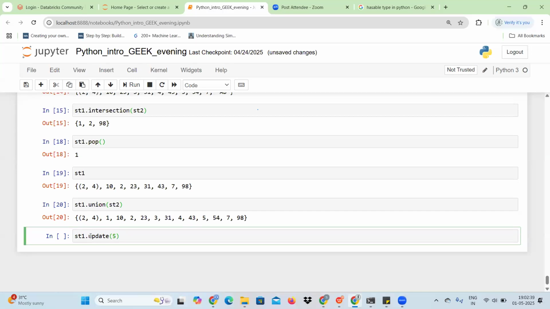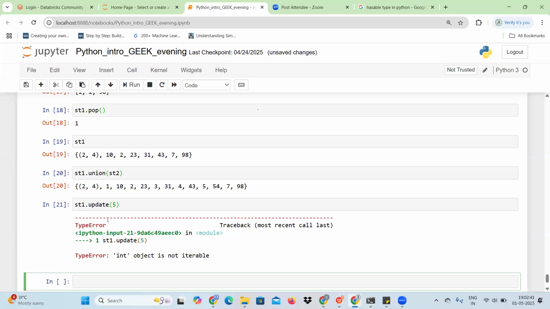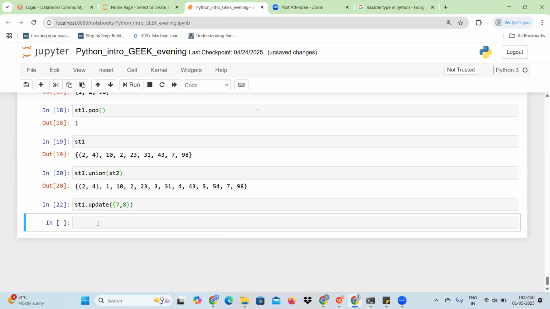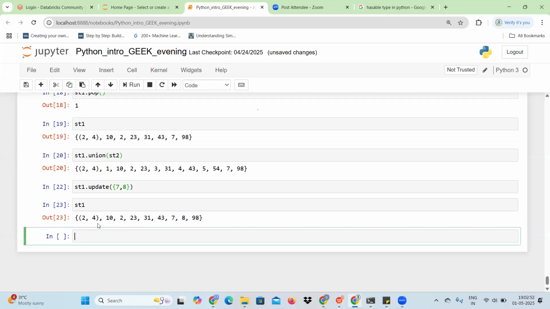Let's see what st1 is. Basically, it simply inserted the elements into the set. So if you want to insert elements into a set, then you can use update.